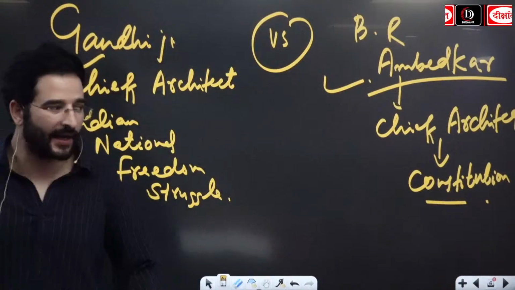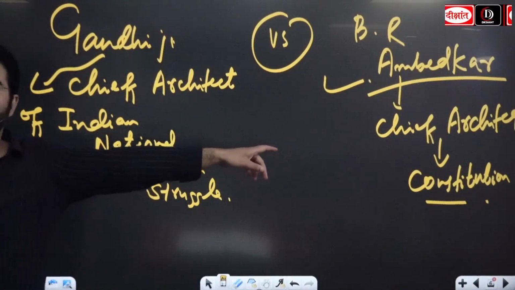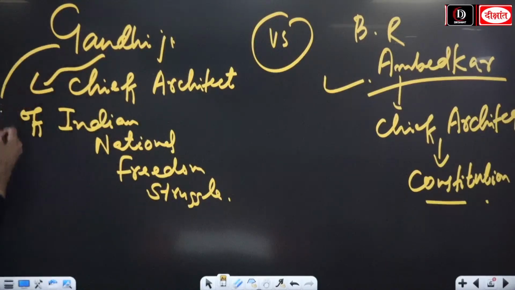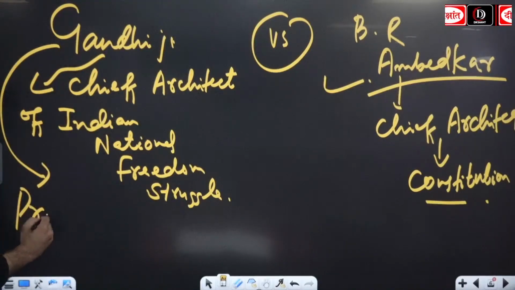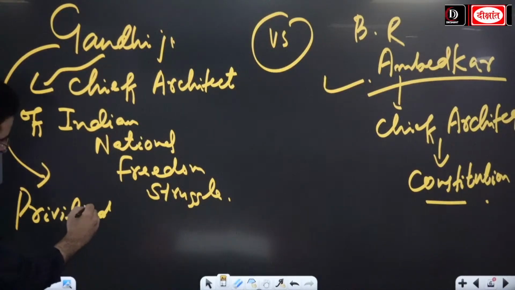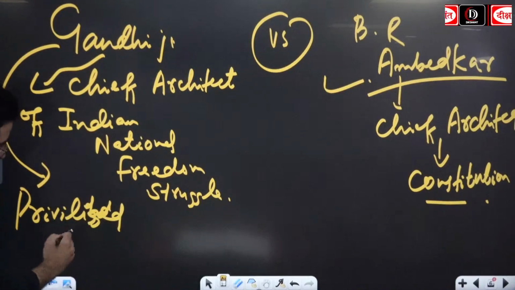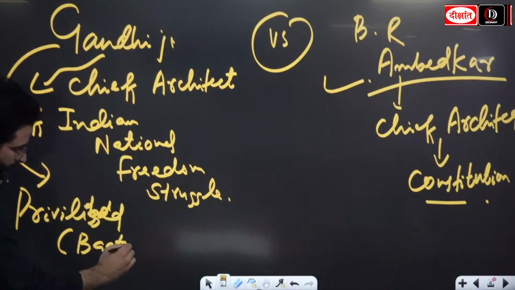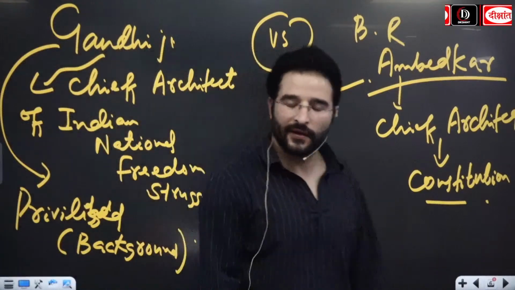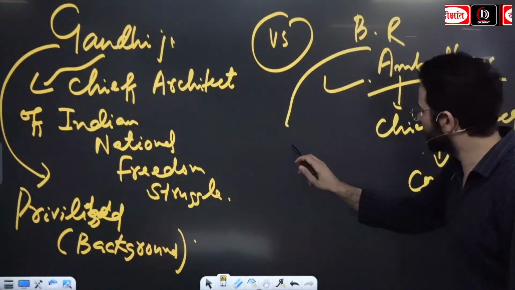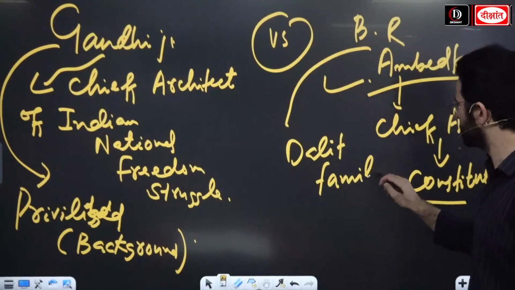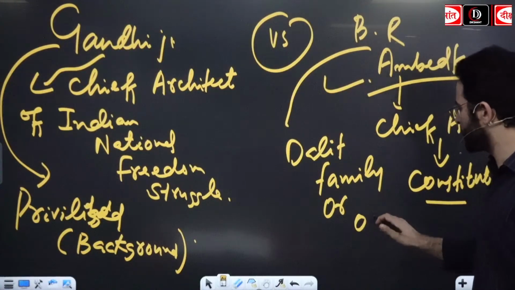But on the other hand, when we look at the B.R. Ambedkar, Ambedkar ji came from a Dalit family. Or you can go with the oppressed class.